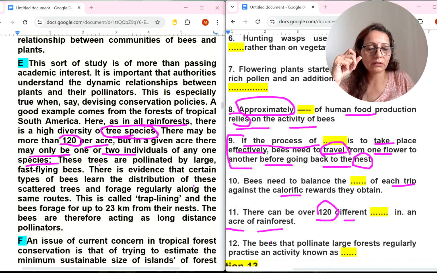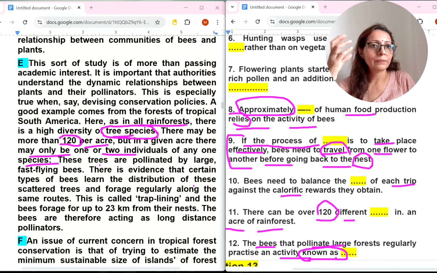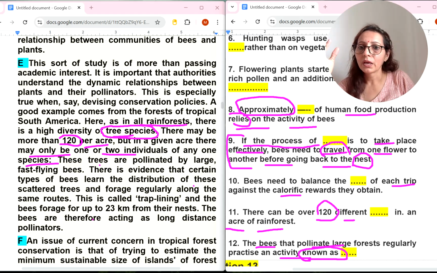Okay. Till 12th question. The bees that pollinate large forests regularly practice an activity known as. So the known as word is definitely easy to find. We can get the word known as, we can get the word defined as, we can get the word called as. So the called word I can see here. So let's read it. There is evidence that certain types of bees learn the distribution of these scattered trees and forage regularly along the same routes.